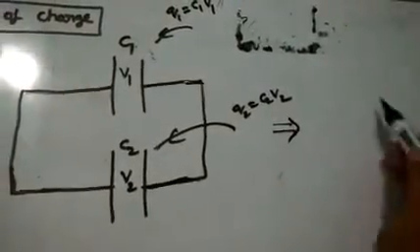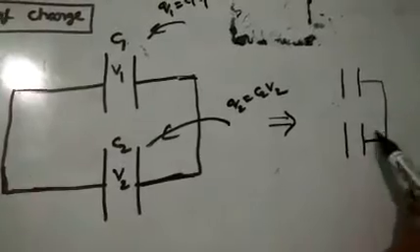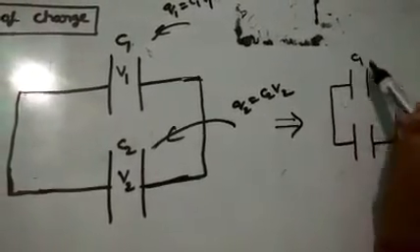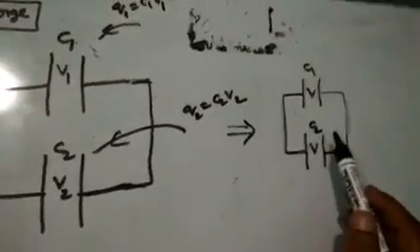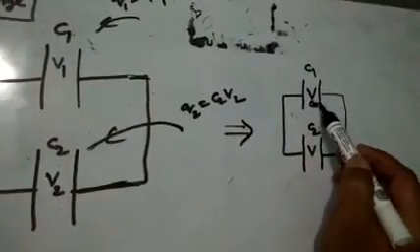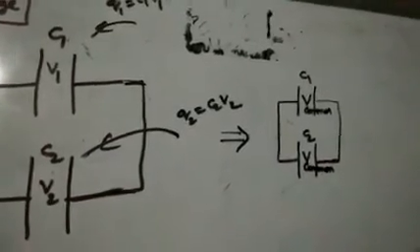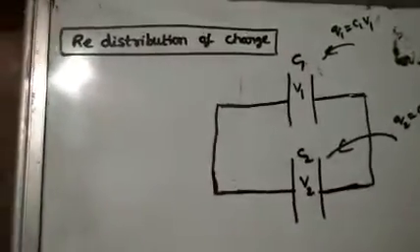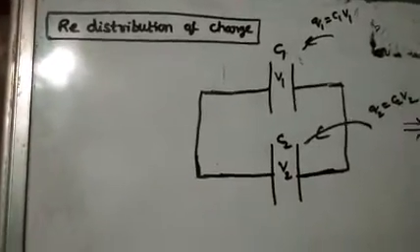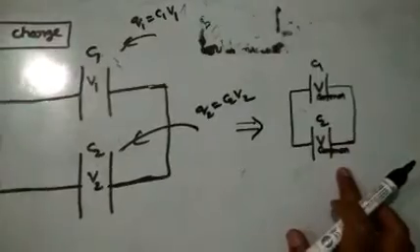So here you have to understand one thing. Equivalent I am making here. That means both the capacitors, C1 and C2, are getting the same potential, common potential, V common. This is V common, common potential. That is the heading of our topic, redistribution of charge. Charge flows from high potential to low potential until potential becomes equal. Our target is to find out what this common potential is.